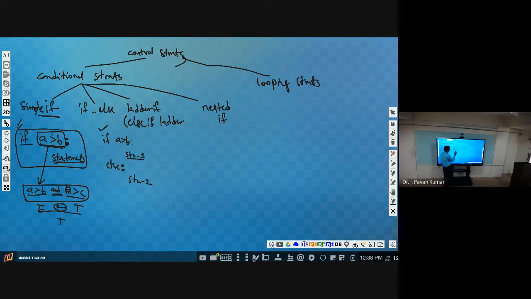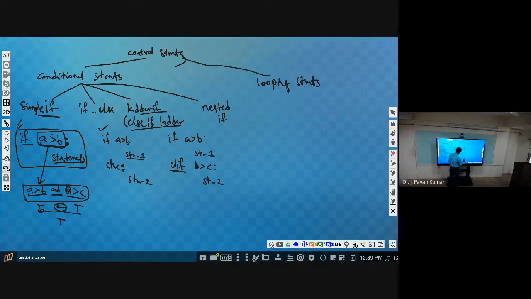Next, ladder if, the name itself is indicating. Else if ladder is nothing but this: if the condition is true, then we will be executing statement 1, and if the condition has failed, we want to check another condition, which we can indicate by using elif, else if. Then we can write another condition, whether B is greater than C or not, statement 2. That means whenever the first condition fails, only then will the second condition be checked.